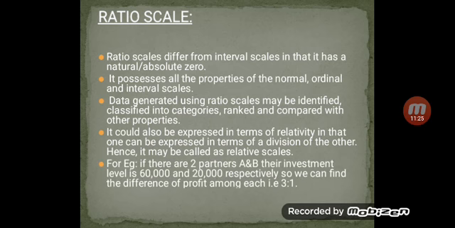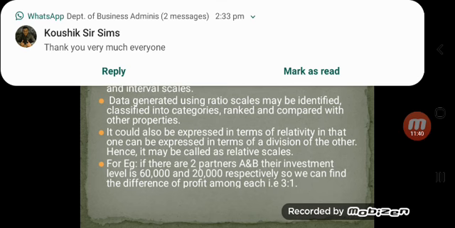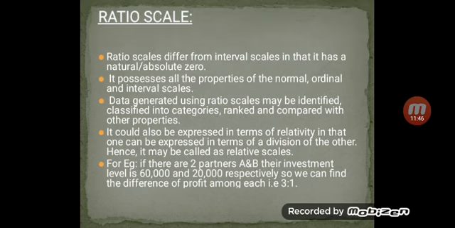For example, if there are two partners A and B, their investment levels are 60,000 and 20,000 respectively. So we can find the ratio of profit between them, that is 3:1. Here we have divided and found the ratio, that is 3:1. This is called a ratio scale.